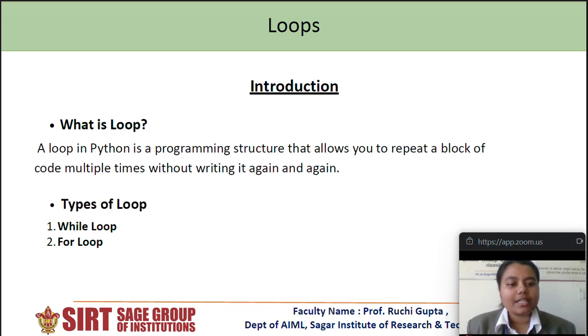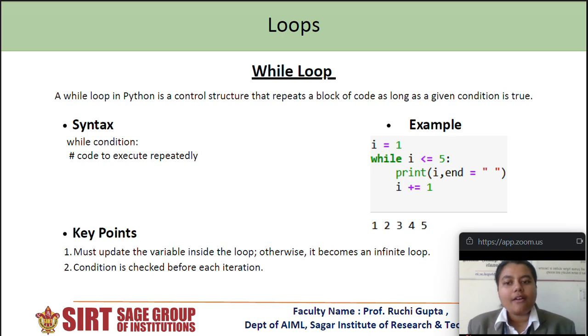First, we'll see what is while loop. While loop is nothing but a programming control structure that repeats a block of code as long as the given condition comes true. Clearly, we can see in syntax that we need to mention a condition after writing the keyword while for execution of code.